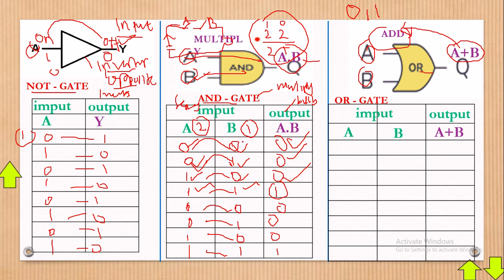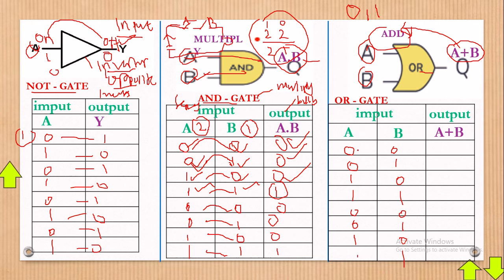Again, we repeat this process here. Because it has two inputs, we shall have 0 0 1 1 for the first input, and 0 1 0 1 for the second, like that.